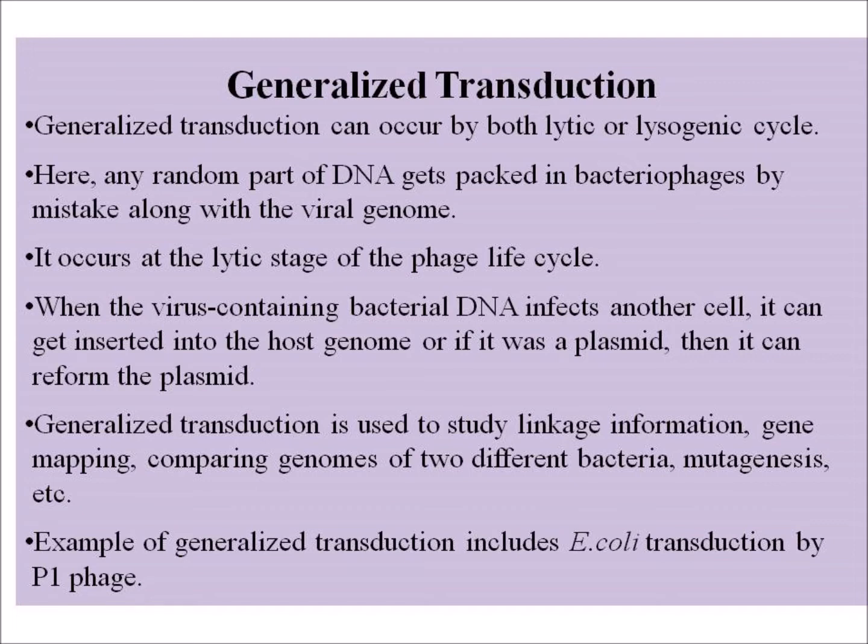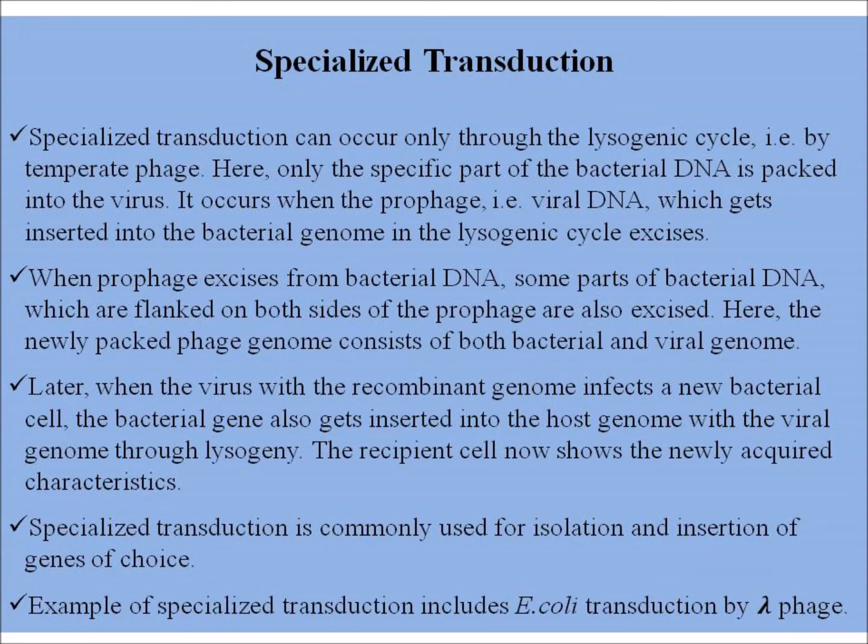Generalized transduction is used to study linkage information, gene mapping, comparing genomes of two different bacteria, mutagenesis, etc. An example of generalized transduction is E. coli transduction by P1 phage. The second type of transduction is specialized transduction. It can occur only through the lysogenic cycle, that is, by temperate phage.